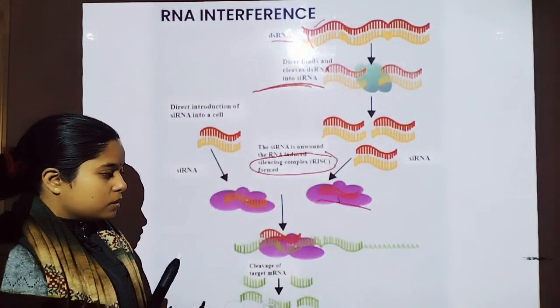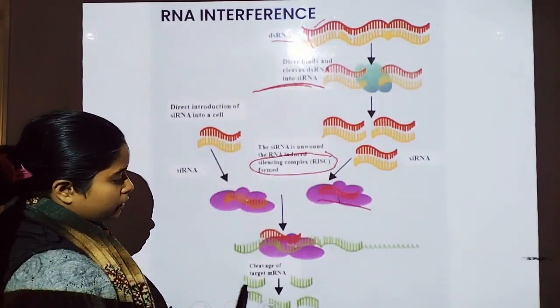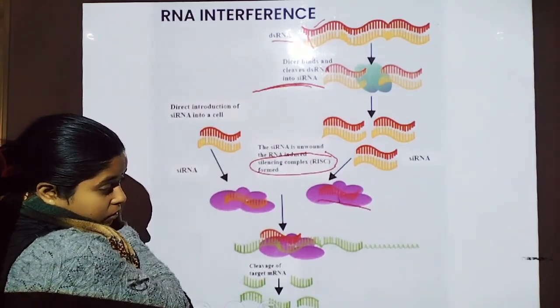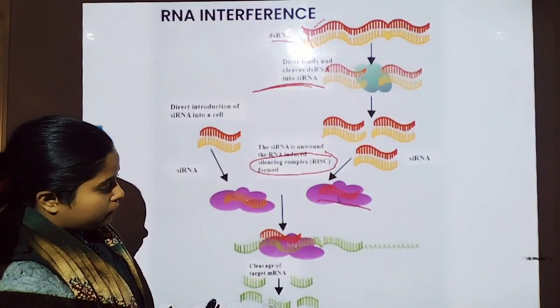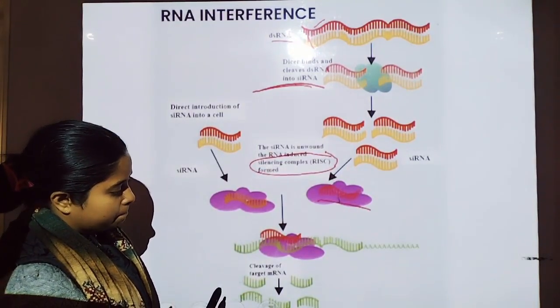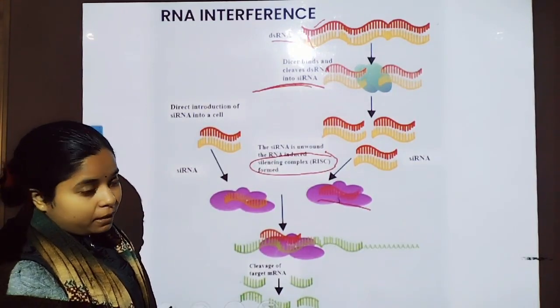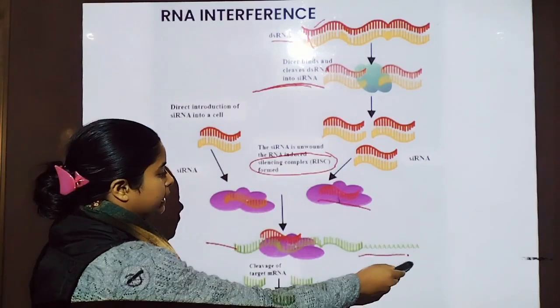The RISC complex is formed by different types of proteins, and it converts the RNA and targets the mRNA strand which has a polyadenylate chain.